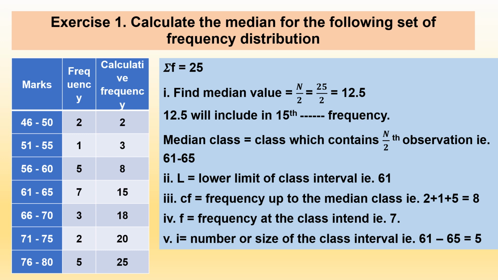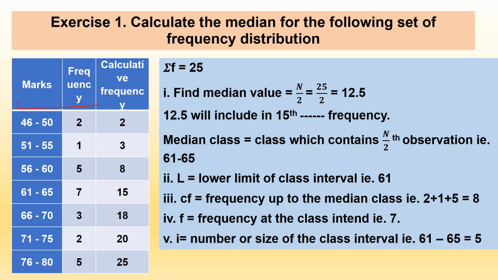Now the calculation: calculate the median for the following frequency distribution. Here the given data is marks, given in class intervals, and the corresponding frequency is given. Class interval and frequency will be given. The class intervals are 46 to 50, 51 to 55, 56 to 60, and likewise up to 76 to 80. The corresponding frequencies are 2, 1, 5, 7, 3, 2 and 5.